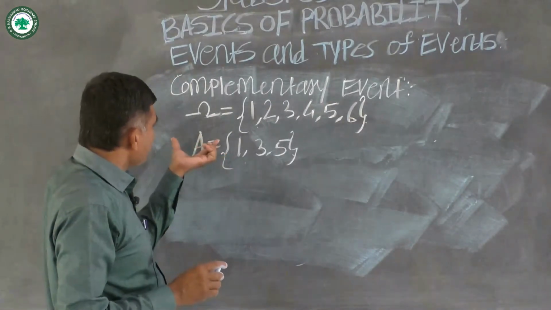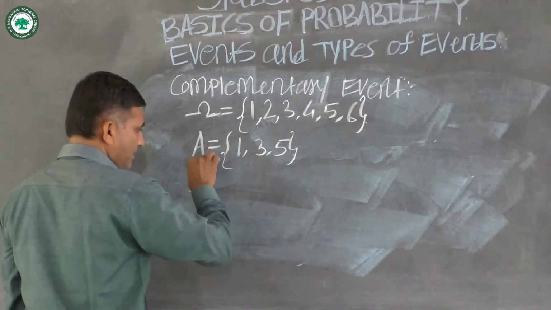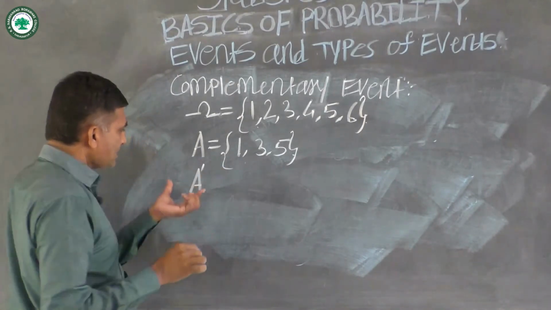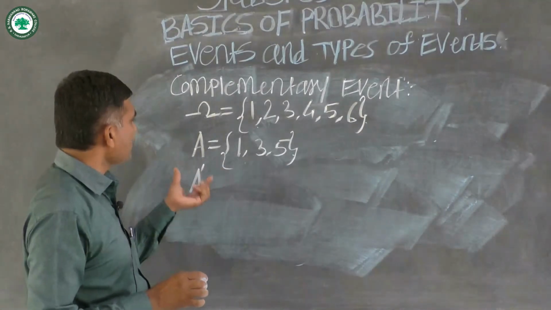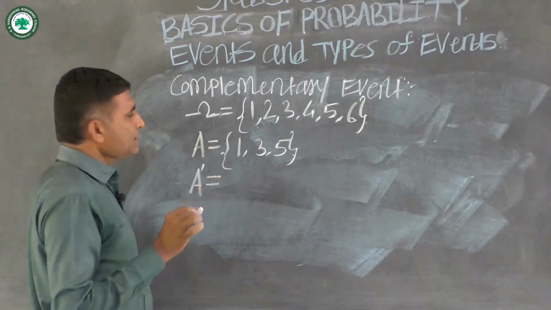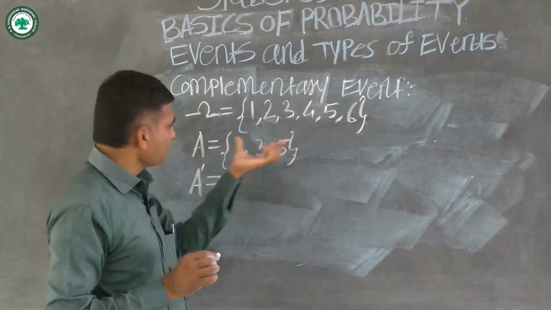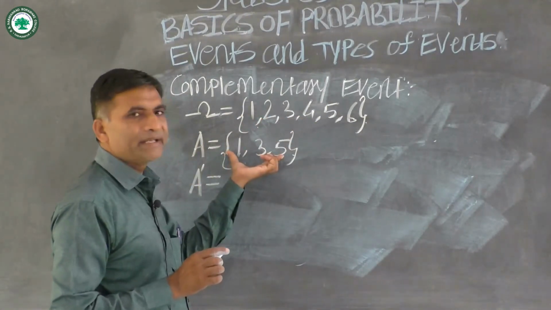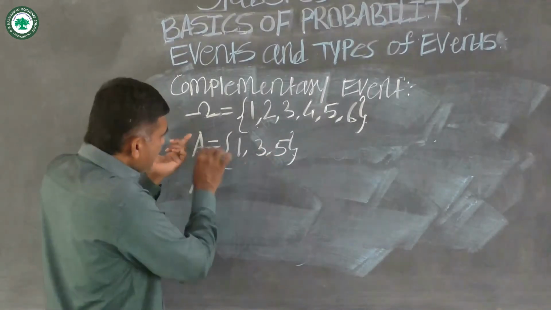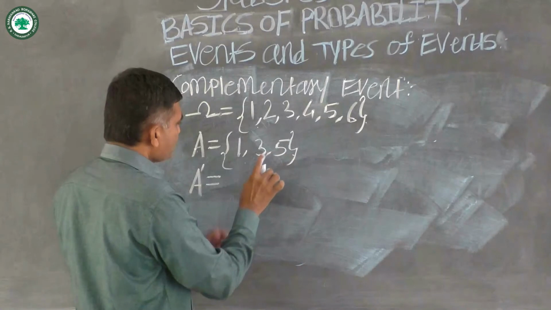Then the complementary event of A is denoted by A dash. A dash is the complementary event of A, which contains the elements of sample space omega but not the elements of event A. Event A contains the outcomes 1, 3, 5.